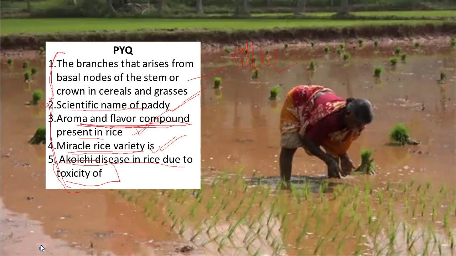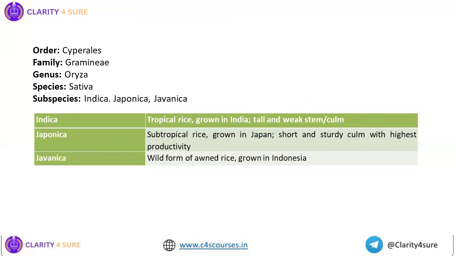So let us see in today's session some of the most important points about paddy cultivation, and let's begin with our perfect session. First of all, we'll see a little bit about the introductory part of paddy, and we'll first see about the botanical aspects. First you know that it is the grass family. It belongs to the family Gramineae, grass family, isn't it? Genus is Oryza and species is sativa.